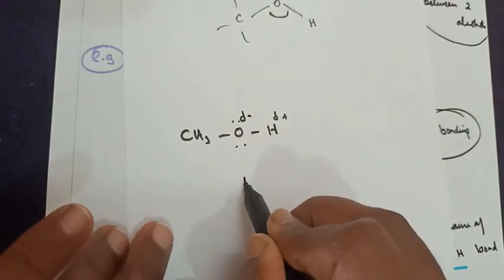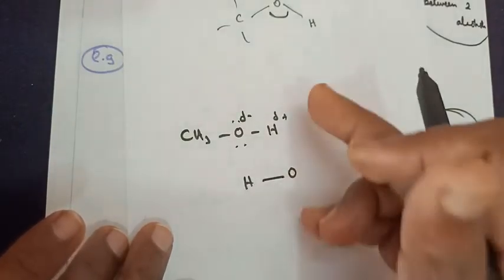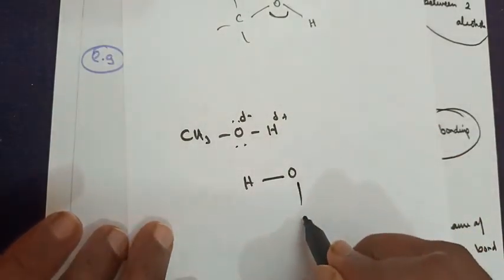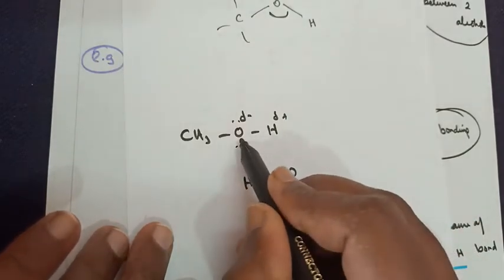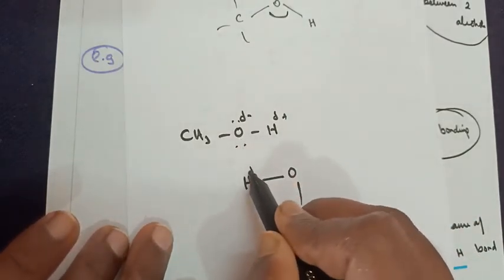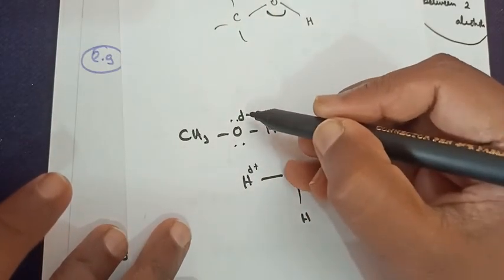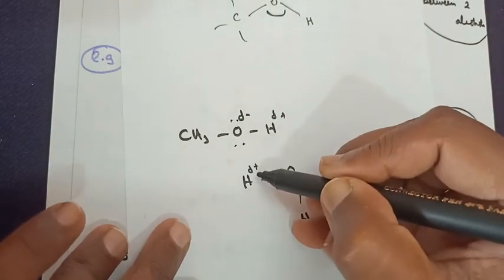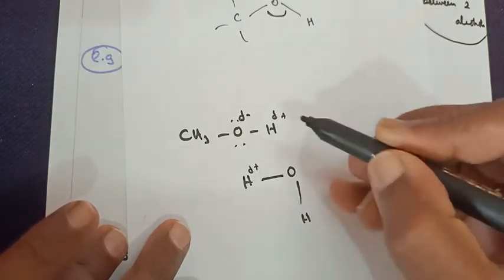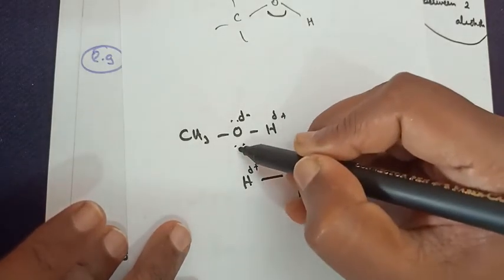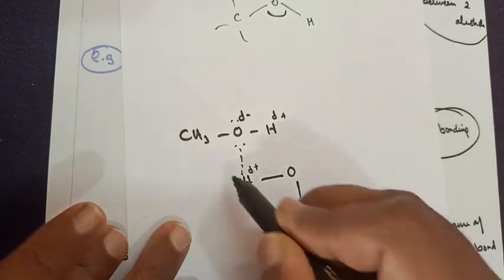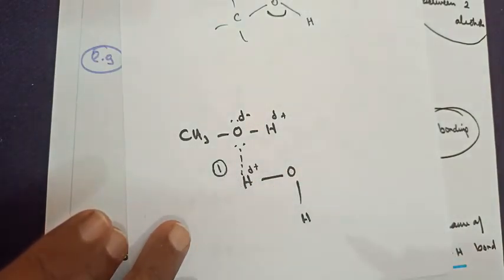Now imagine I'm attaching one water molecule here. This hydrogen is partially positive, this oxygen is partially negative. Two different molecules, this is alcohol, this is water. Bond formation is possible. So this is the first hydrogen bond being formed here.